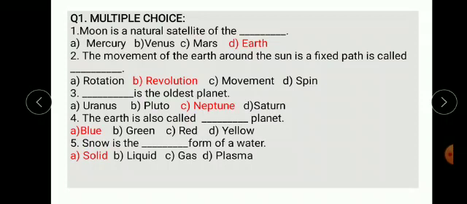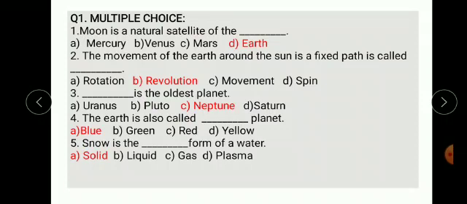Next one. The Earth is also called dash planet. Options are blue, green, red and yellow. The correct option is blue. The Earth is also called the blue planet.